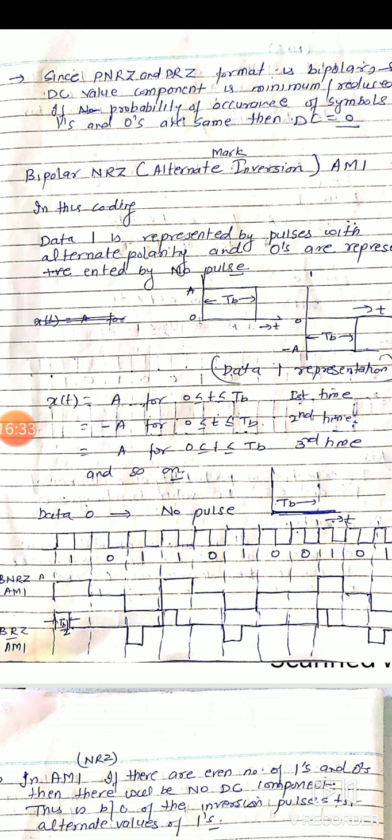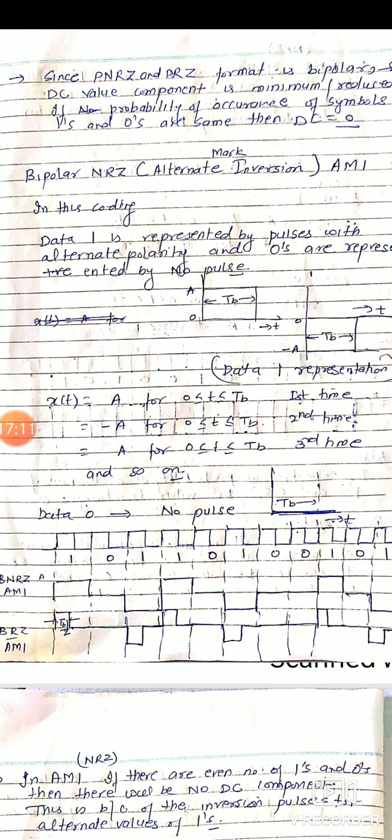Similarly, in bipolar return to 0 alternate mark inversion, we have to keep in mind that in return to 0, we represent the symbol for half duration only, and for the other half duration it will return to 0. That's why the first time data 1 will be represented by a positive pulse for half cycle, that is Tb/2 duration, and for the next half duration it will be represented by no pulse, or 0 pulse.